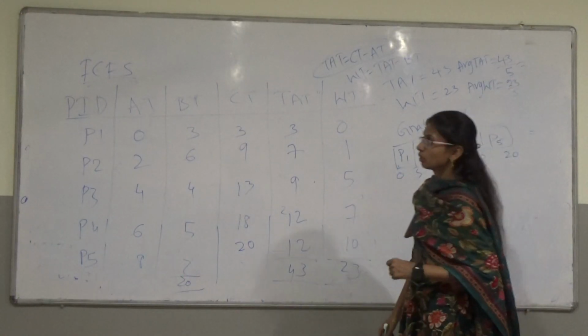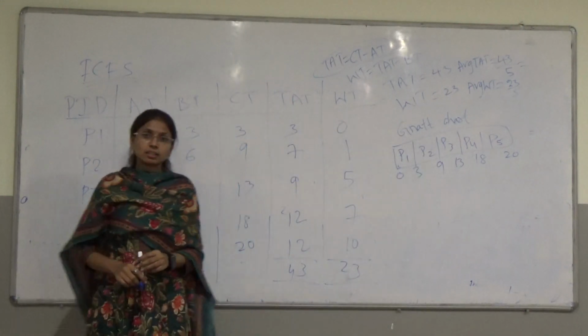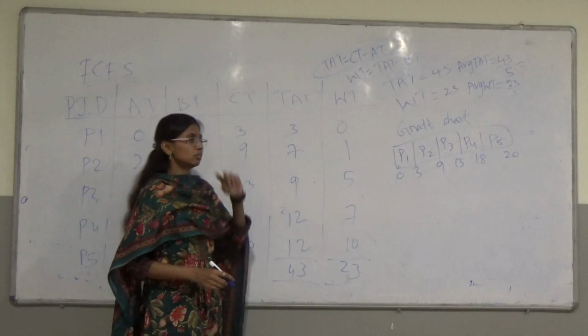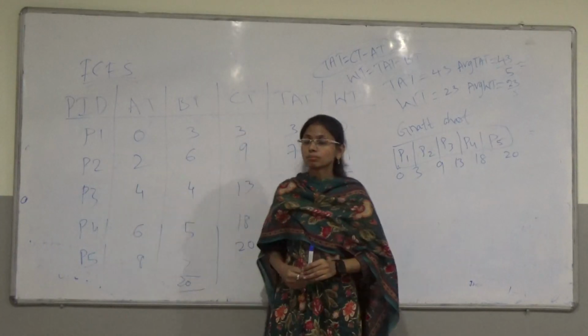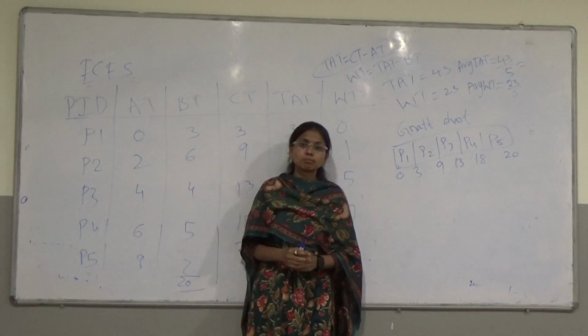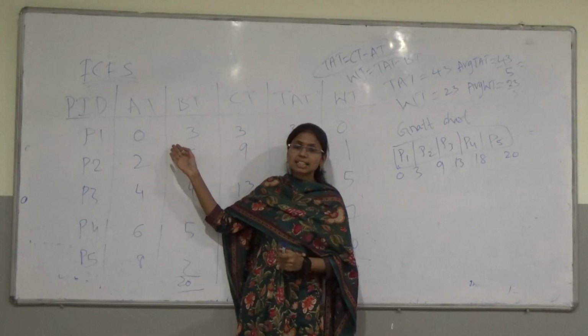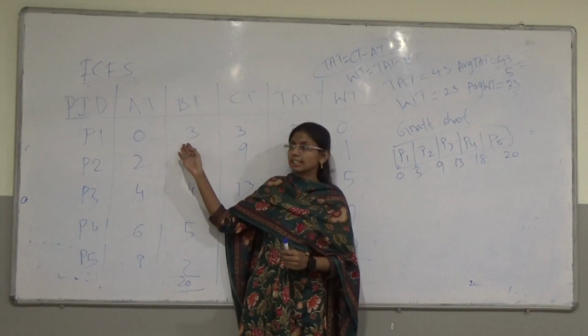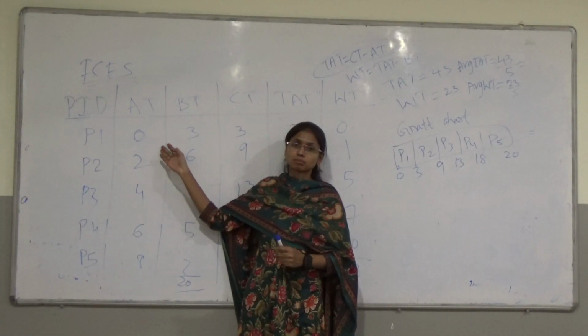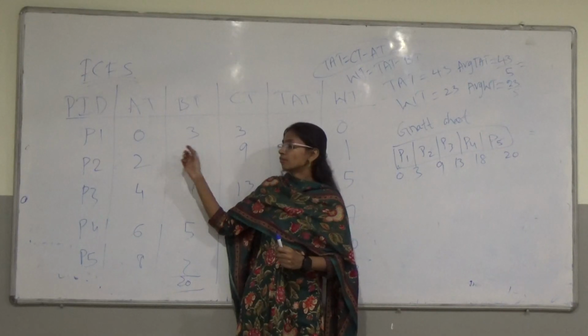So this is how we are going to solve the scheduling algorithms. First come first serve is a very simple algorithm. It depends on the arrival time. The process arriving first in the ready queue will get executed first. That is nothing but FCFS.